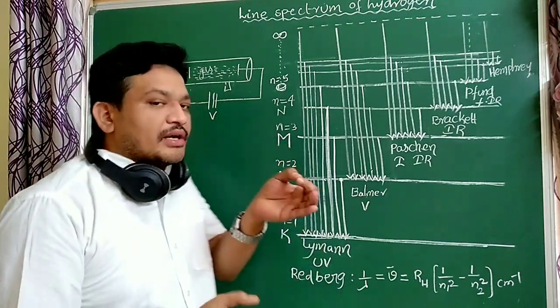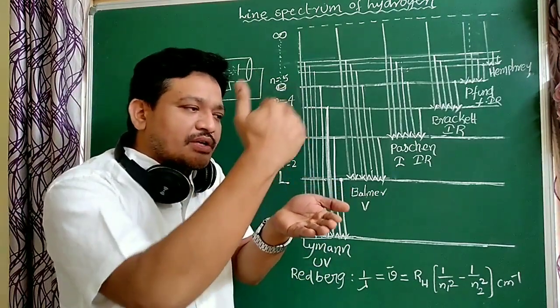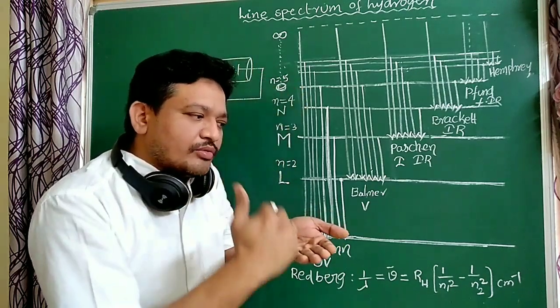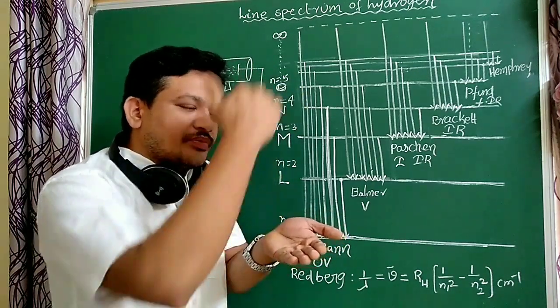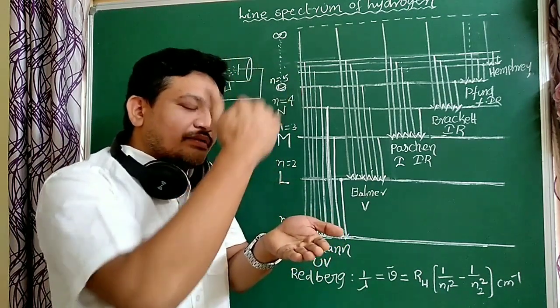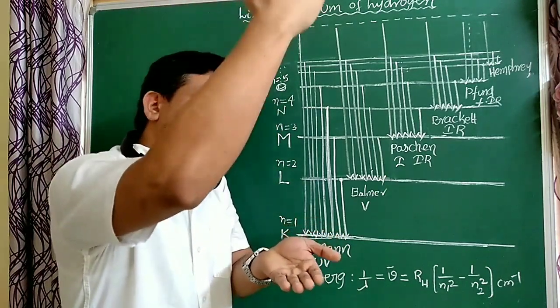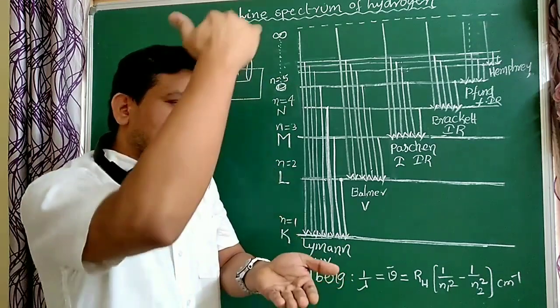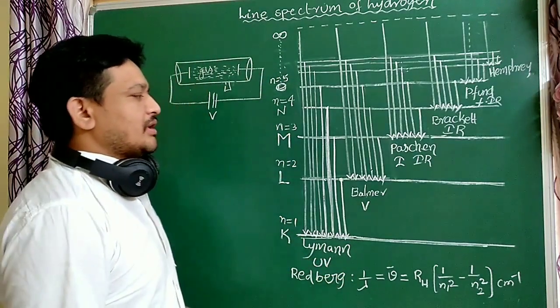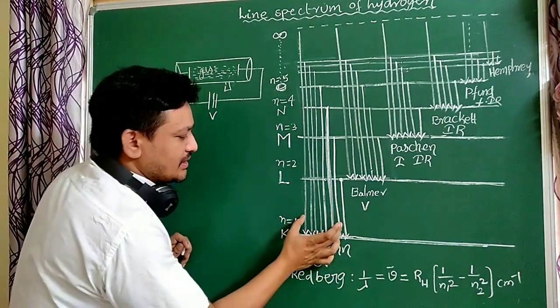For example, the electron present in the second orbit comes back, from the third orbit comes back, from the fourth orbit comes back, from the fifth orbit comes back, and from the seventh orbit comes back. From the eighth orbit, or 10th orbit, or 100th orbit, it comes directly back. So all these possibilities give the line spectrum.